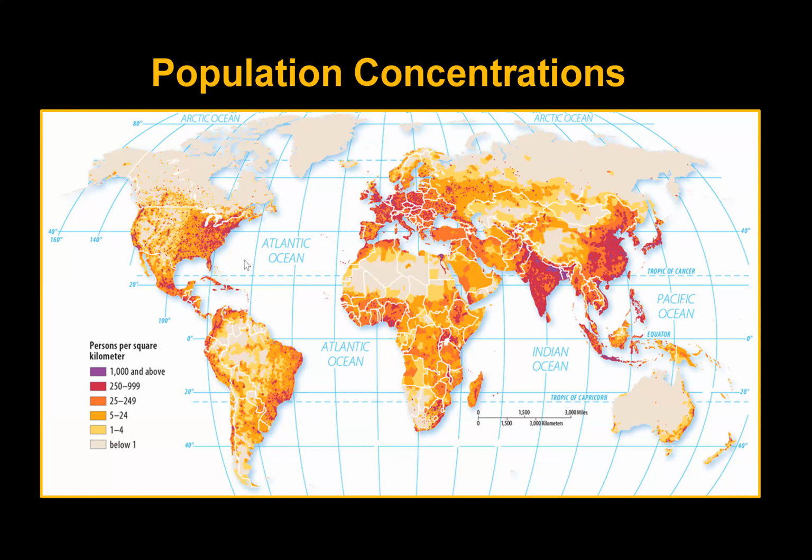One thing that you really should note is that here in the US, we have 5% of the world's population. We're a very small amount of it. So 95% of the world is outside of our borders. And you guys should take into account that in the rest of the world, there are many more people and cultures and things outside of what we know here in the United States.